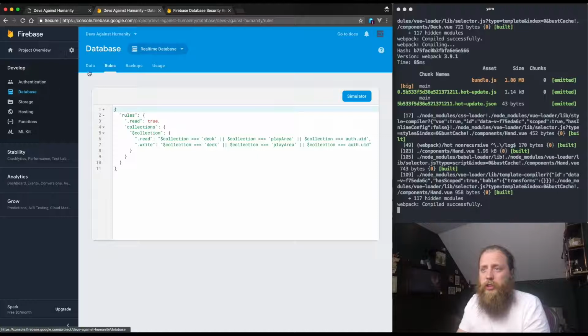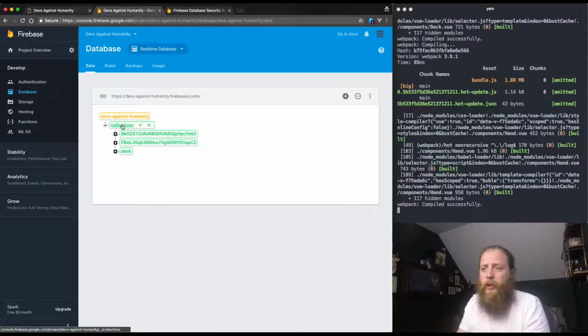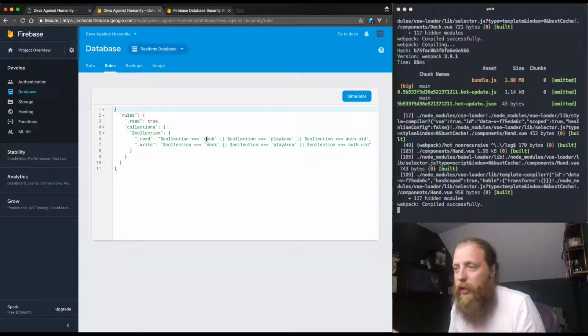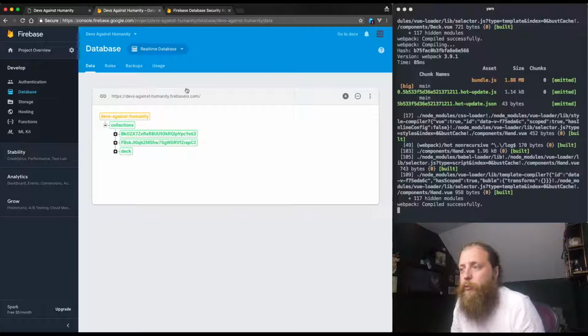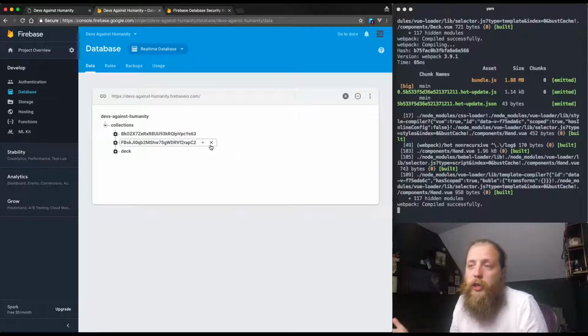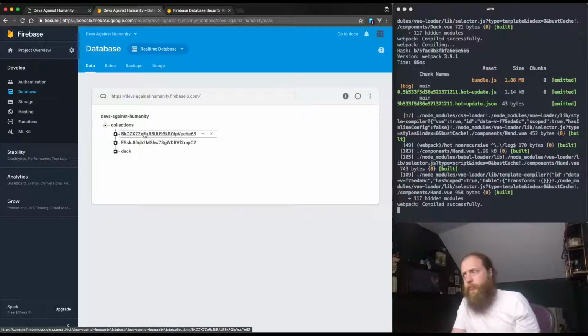So all this does here is, you see we're in collections data. We can change this or this or this or whatever if it passes these rules. If it's called deck, then anyone can change it. If it's called play area, then anyone can change it. Or if it's equal to the user ID of the current logged in user, then you can change it. So Frontend's user ID is 63. So Frontend can change Frontend's hand, but nobody else can. And it's as simple as that. It's not the most robust way of doing it, but it's a quick and easy win, really.